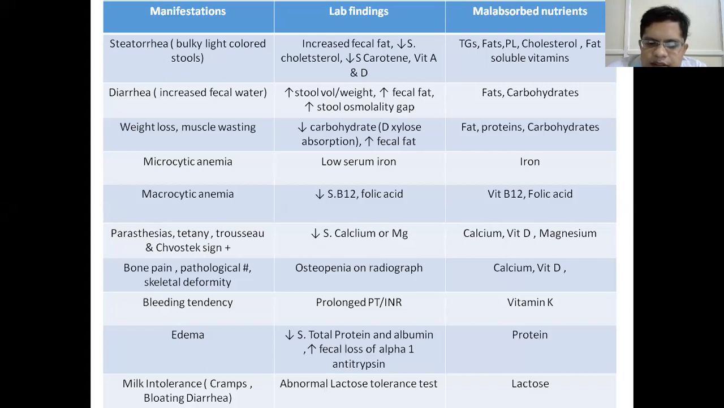And if the patient is milk intolerant, there may be cramps, bloating, diarrhea. This is due to lactose not being absorbed, malabsorbed, then the patient will have milk intolerance, producing all the cramps, abdominal bloating, and diarrheal symptoms. So this summarizes today's topic. If you have any queries, you can ask.